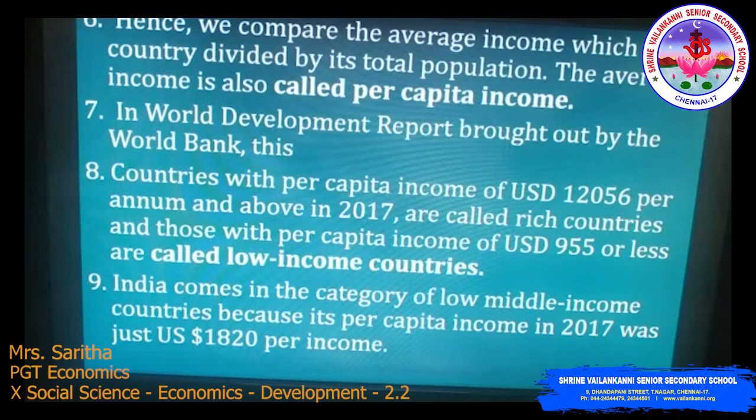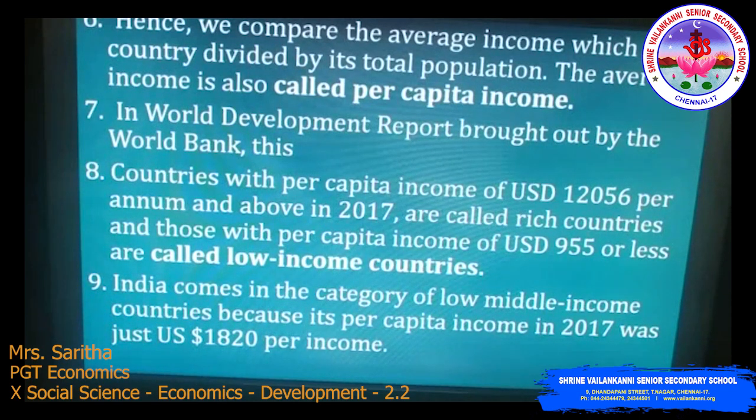So how do we calculate average income? It is the total income of the country divided by the total population. It's called average income. This average income is otherwise called per capita income.